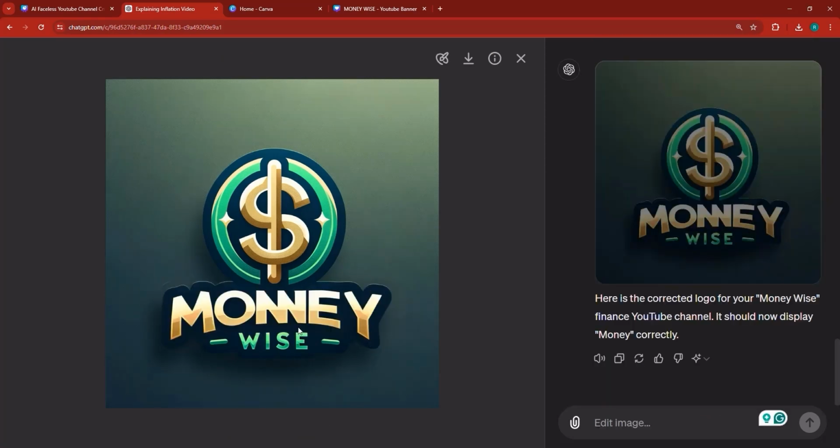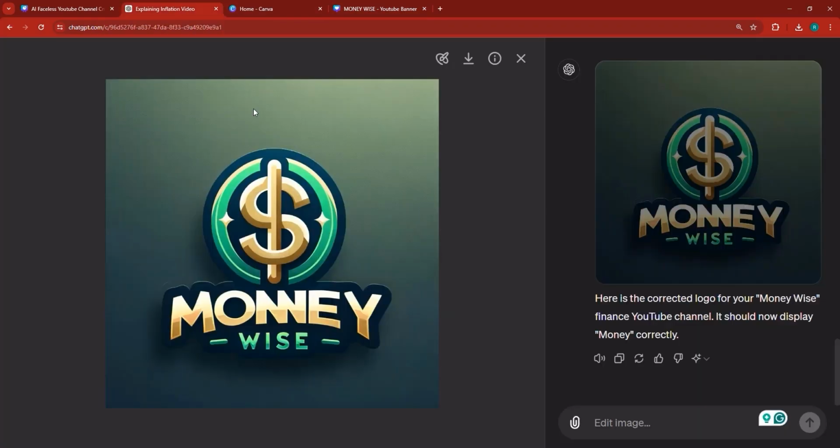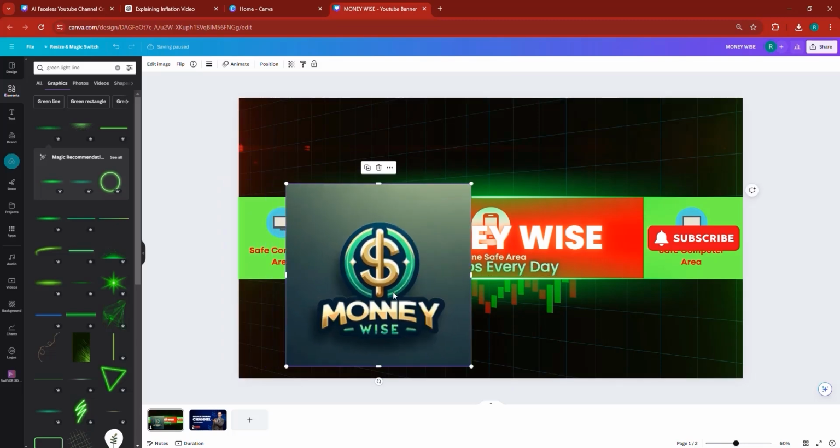All right, so this is a new one. Well, this one also has a slight mistake, but we can live with that because these two ends are attached, so we can say that that's just for branding. And let's copy this image right here. You can copy the image right from here by clicking copy image into Canva. And then you can place this exactly right over here.